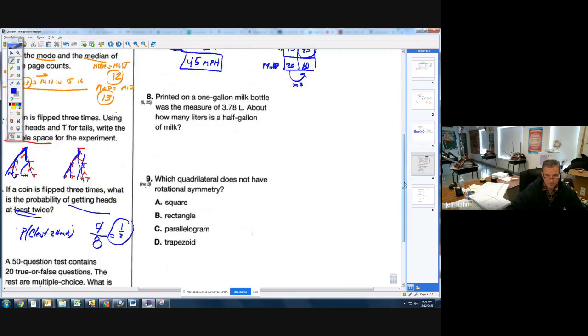Question number 8. Printed on a 1 gallon milk bottle was the measure of 3.78 liters. How many liters is a half a gallon of milk? Well, if we draw pictures, this really should not be that hard for you. Take a look. This is 1 gallon. And 1 gallon is 3.78 liters. I don't want a gallon. I only want a half a gallon.